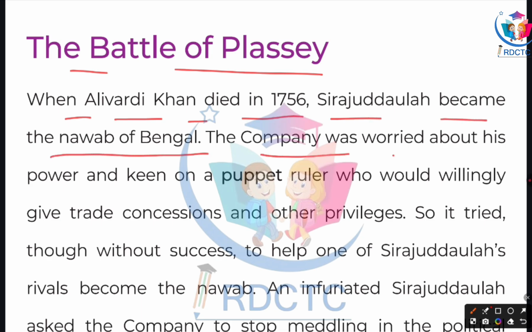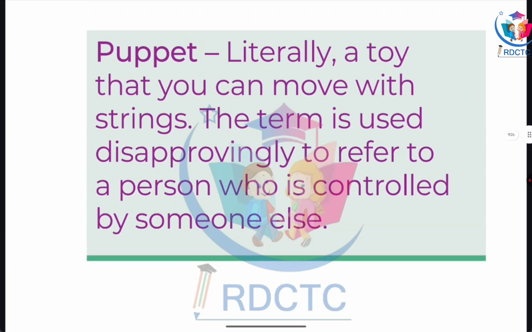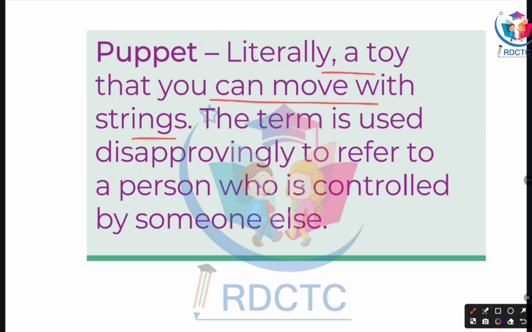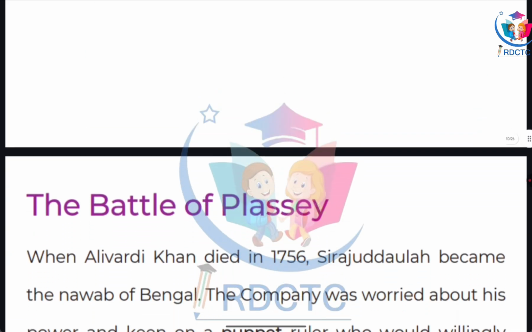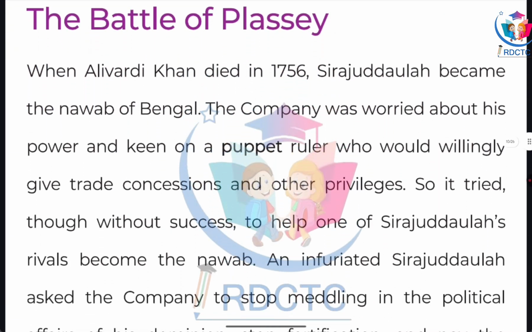The company was worried about his power and keen on a puppet ruler who would willingly give trade concessions and other privileges. So, what is the meaning of puppet? Puppet, literally a toy that you can move with strings. The term is used disapprovingly to refer to a person who is controlled by someone else. And now, the British company wants a puppet ruler.